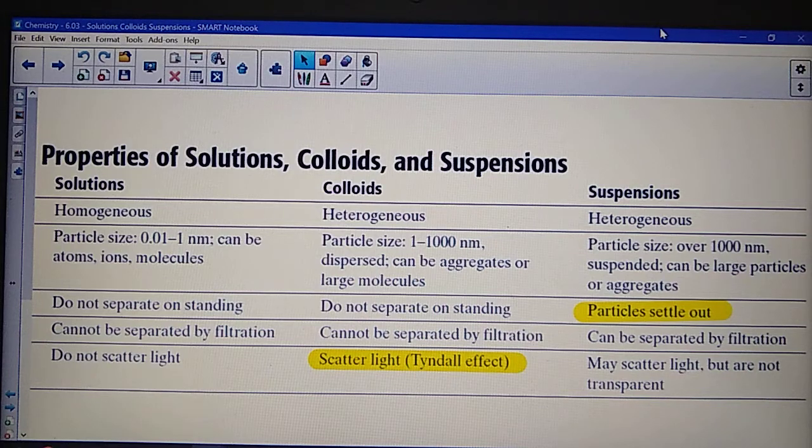So the key difference between them is that a solution is homogeneous. A colloid and a suspension are both heterogeneous. But the big thing that separates them is that suspensions will settle and colloids do scatter light. The suspension might scatter light. It might be cloudy, but it might not. But suspensions will always settle and colloids will always scatter light.